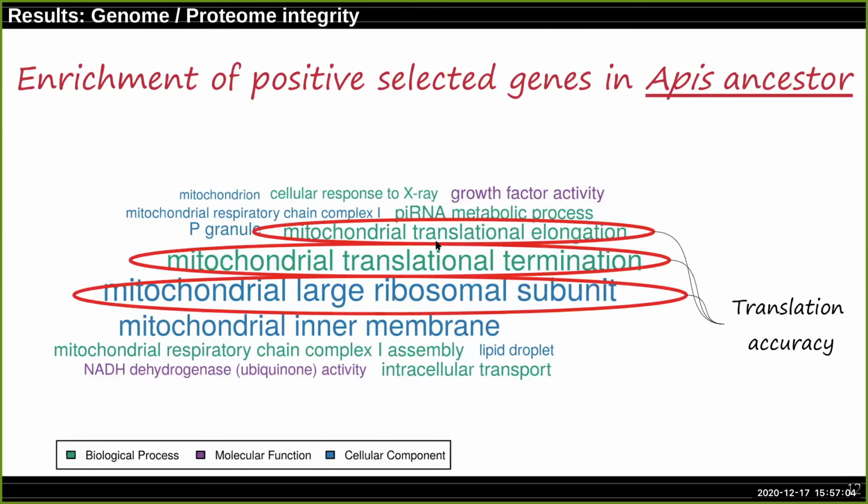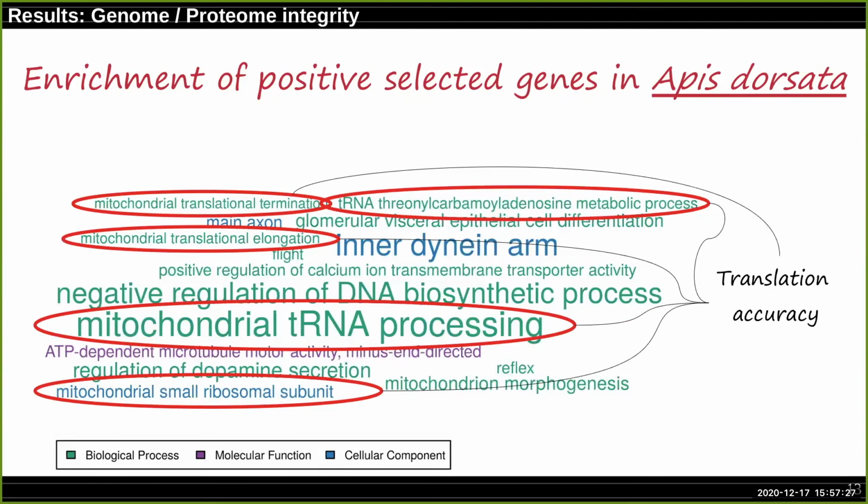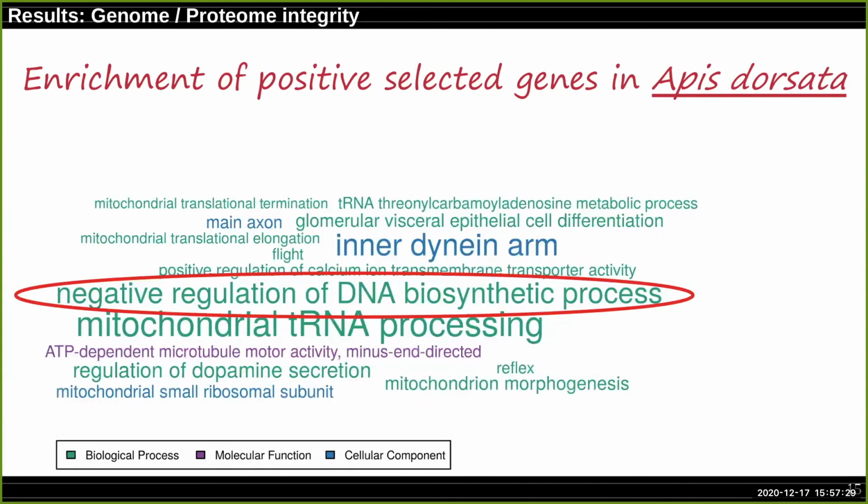So when we look further, we see also that mitochondrial translation pathways are fast evolving in Apis ancestor. And here it is not mitochondrial genes, it is nuclear genes. And we know that nuclear genes involved in the mitochondrial translations have been selected to increase translation accuracy. And we see this pattern not only in Apis ancestor, but also in Apis dorsata and Apis mellifera. In addition, in Apis dorsata, we found a pathway to be fast evolving linked with the maintenance of genome integrity.